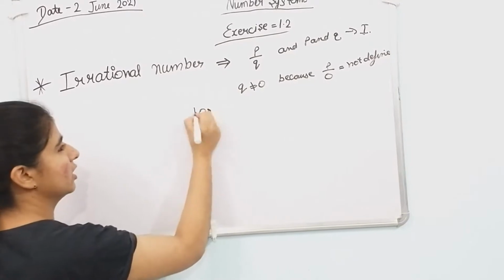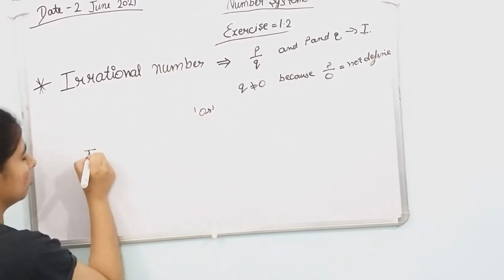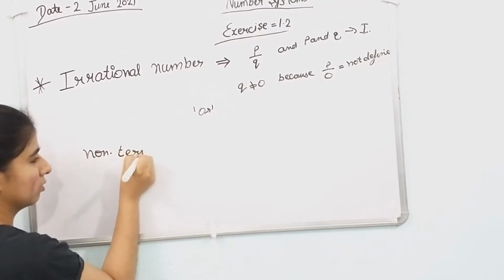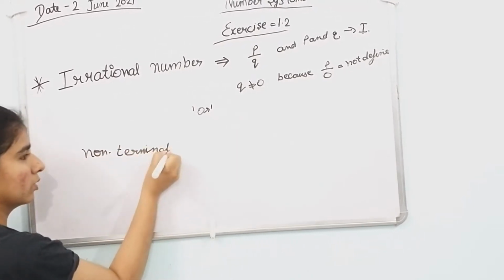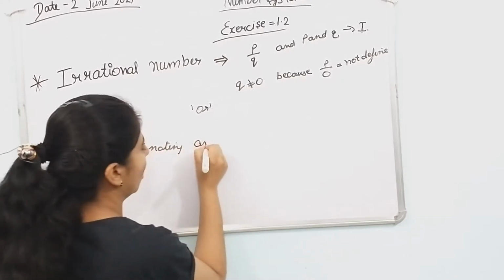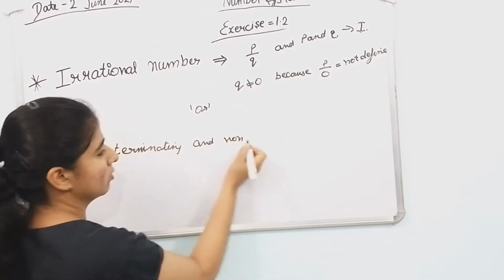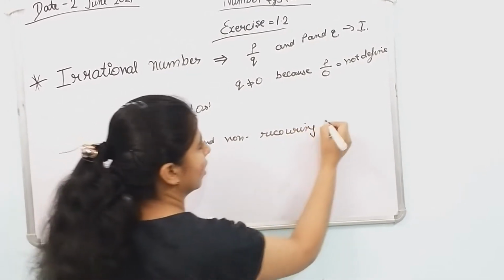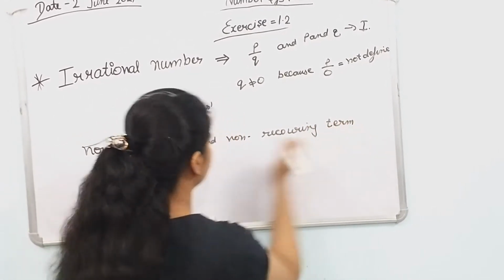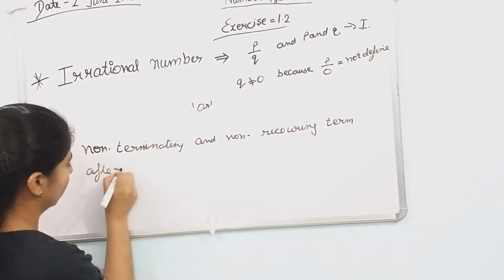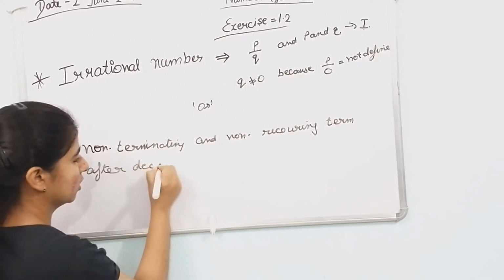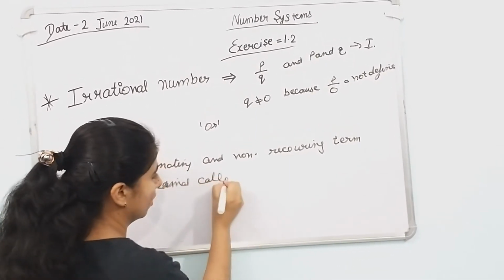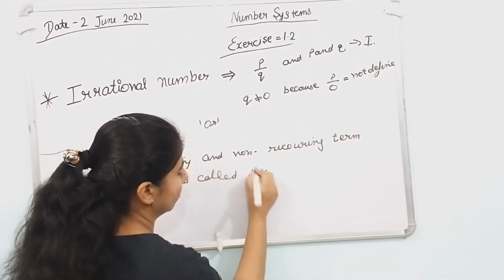Another definition: a number whose decimal expansion is non-terminating and not recurring after the decimal is called an irrational number.